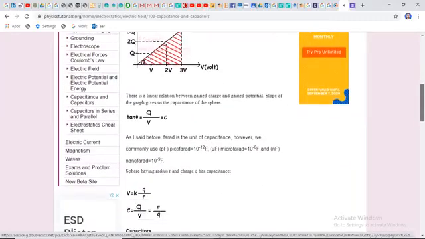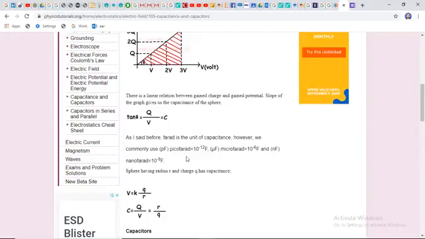These are some technical formulas shown here, and these are the suffixes pico, micro, nano. Micro is 10 to the power minus 6, pico is 10 to the power minus 12, and nano is 10 to the power minus 9. These are the common unit suffixes of capacitance, and the most common of these three is microfarad.